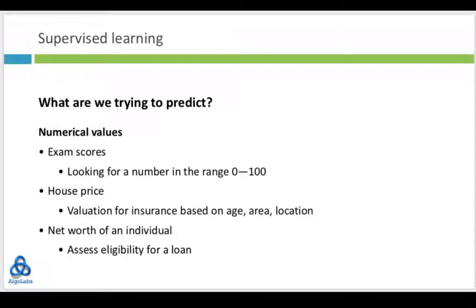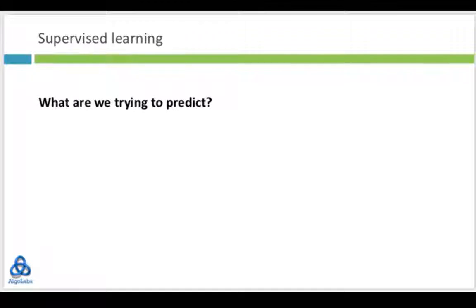And coming back to the bank loan example, we might make our assessment based on some overall calculation of the net worth. So we have the salary, the assets, and so on, and we want to decide the paying capacity of the customer. And based on that, we will give a loan. So in all these cases, we are trying to predict a numerical answer based on past numerical answers. So for this category of problems, typically the approach that we take is something called regression.